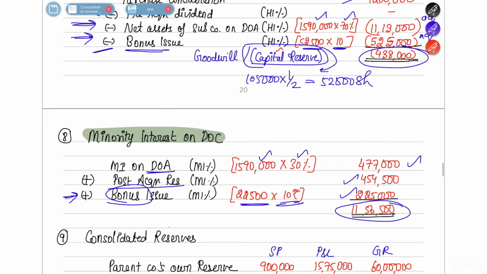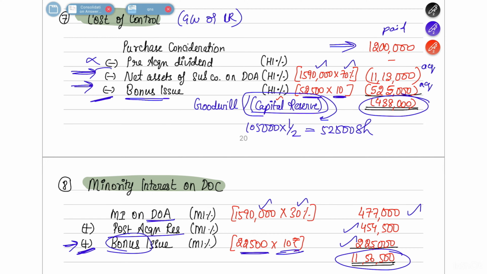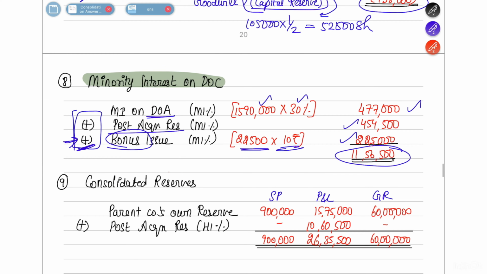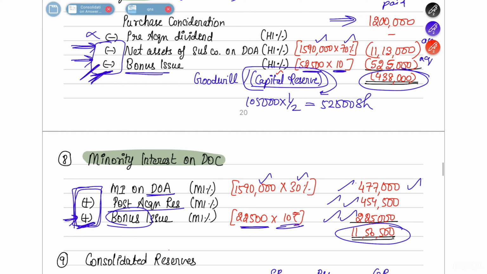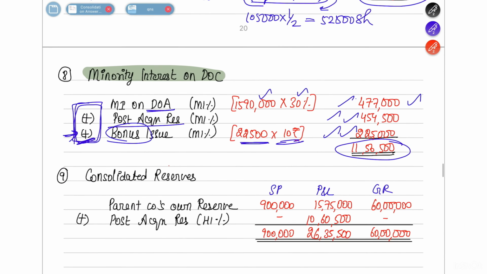Your doubt might be, here we are reducing the bonus issue, but here we are adding the bonus issue. Here, by reducing, you are seeing how much you have acquired. Here, by adding up, you are seeing how much you have acquired in total. So you already had this, then you got this, then you got this. Okay, so here we'll add the bonus issue. Here we will reduce the bonus issue. I hope you understood the logic.